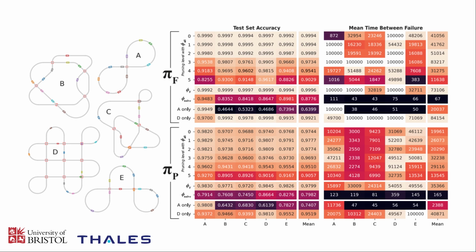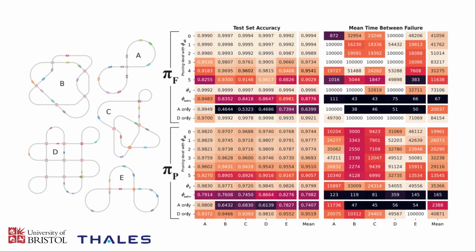And in fact, it appears that the intermediate pruning levels, so not level 0, the largest tree, actually fail less often than the larger trees. These results don't show immediately why this is the case, but it might be that having fewer leaves in the tree yields less frequent changes of acceleration as the policies are deployed, and actually produces smoother driving performance.